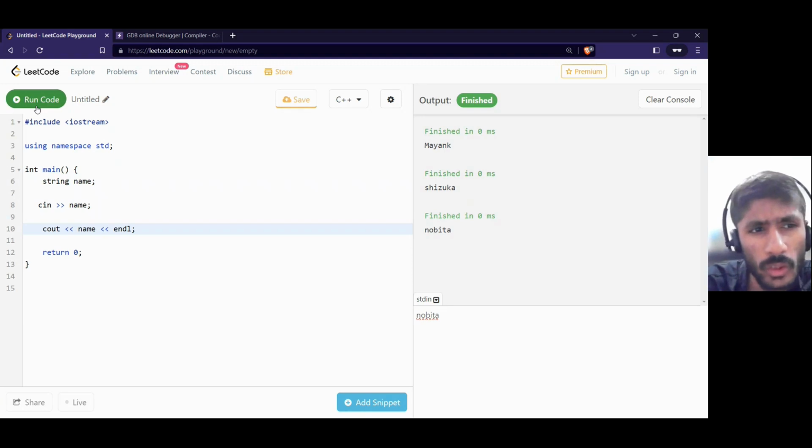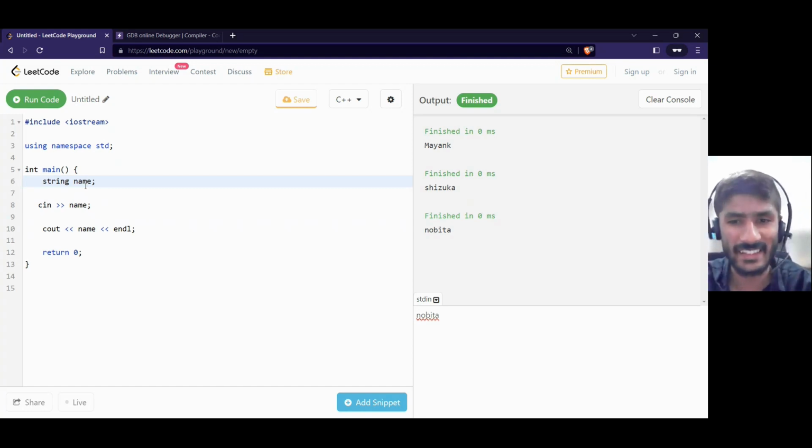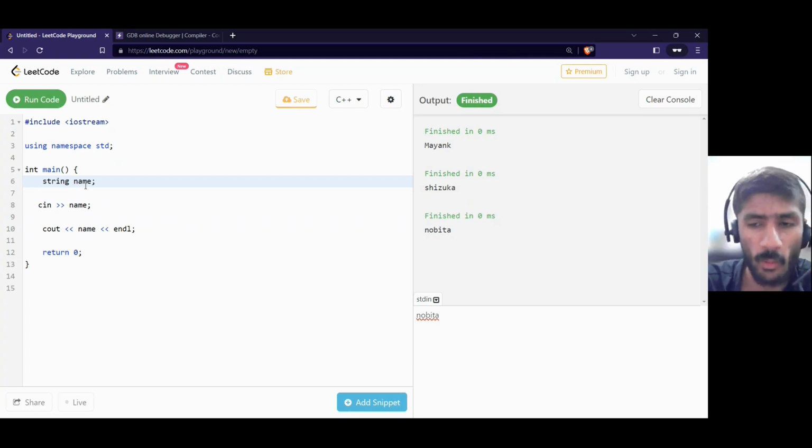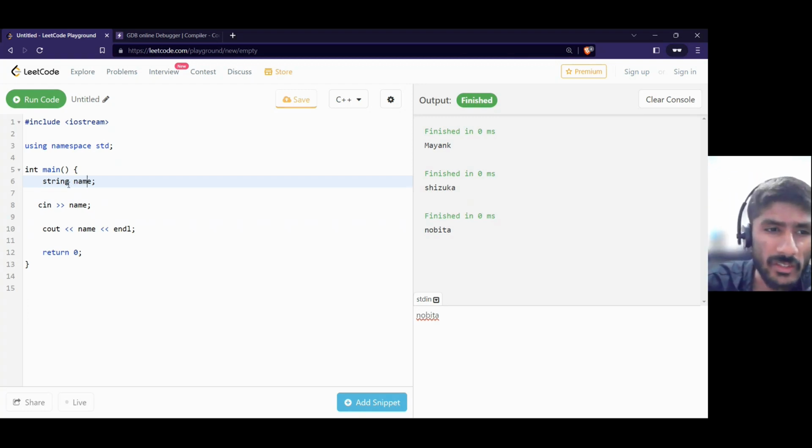Now I have this strange thing here. What is string? For now, understand this: string is used to store. It's a container where we're storing a name-type variable. What variable? One which changes. In mathematics we learn X, Y, Z. So it's a variable here. Now, a variable whose name is name. So we are giving this name here, a string type of container.